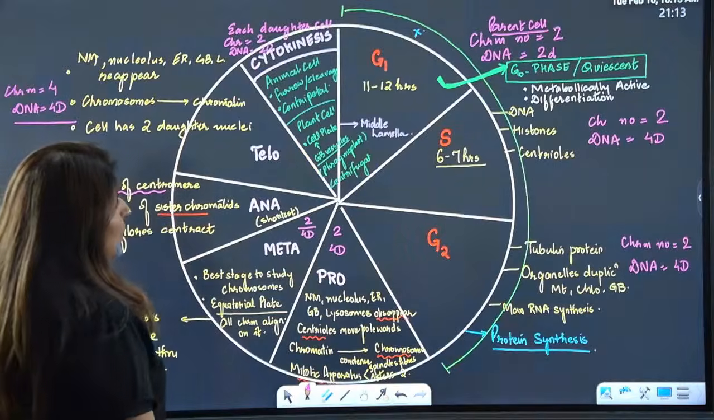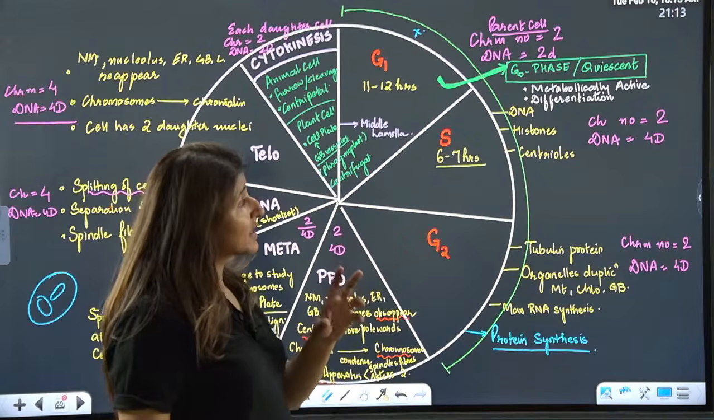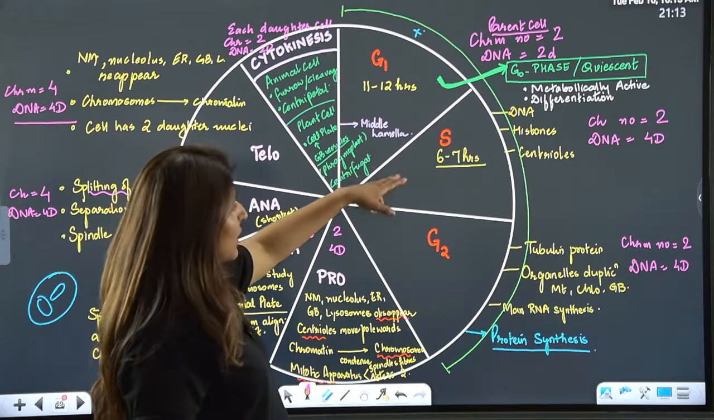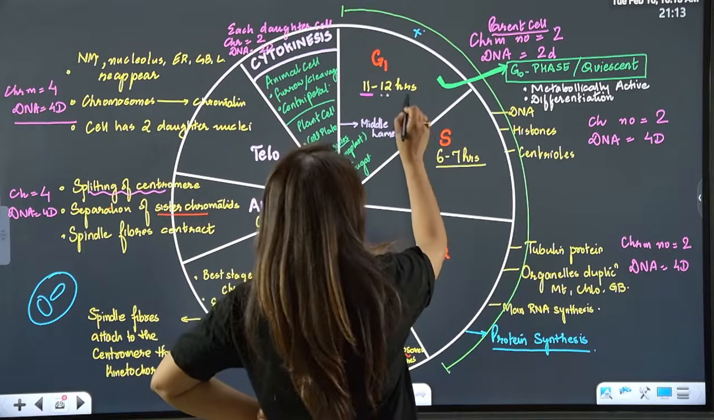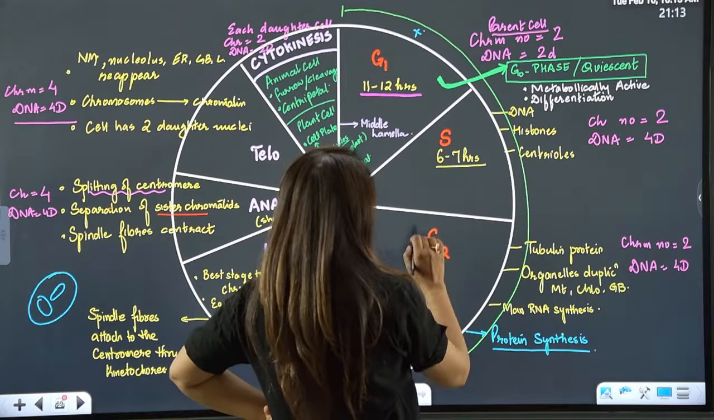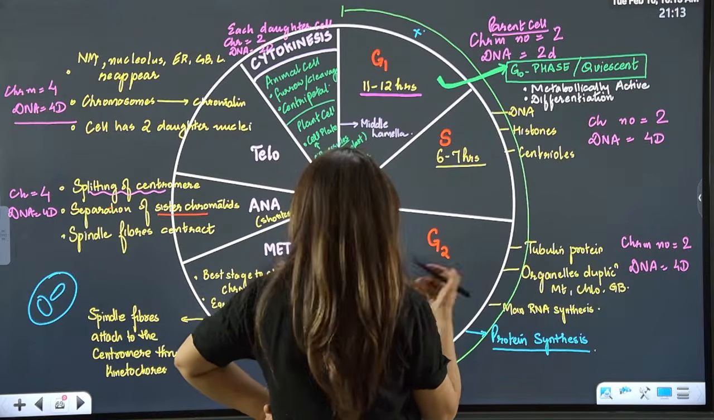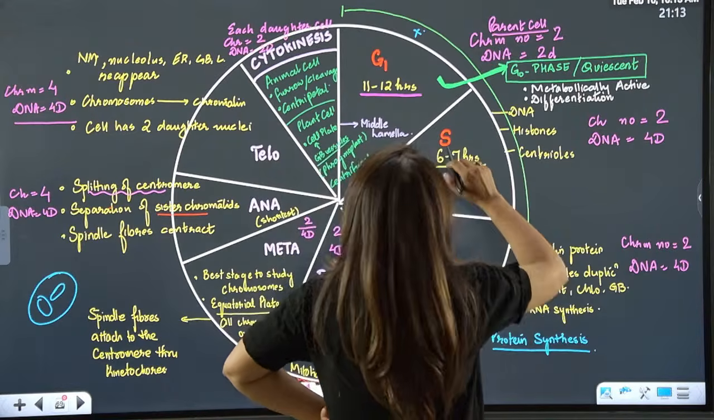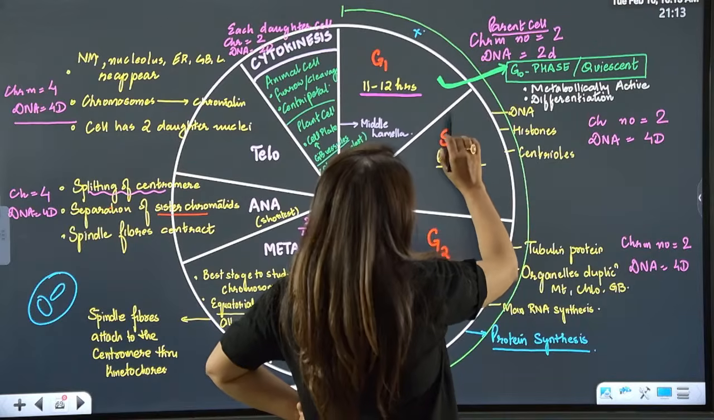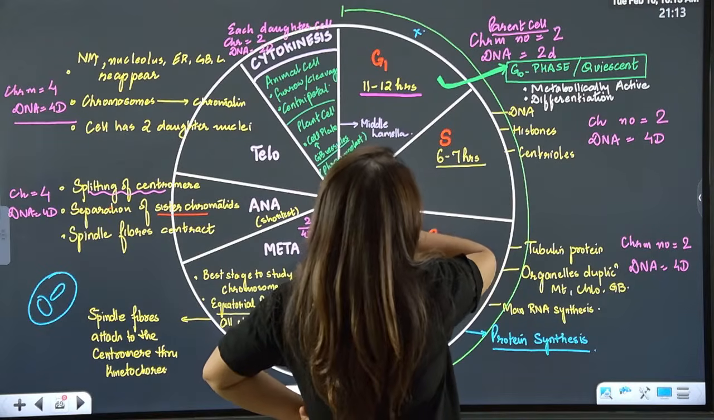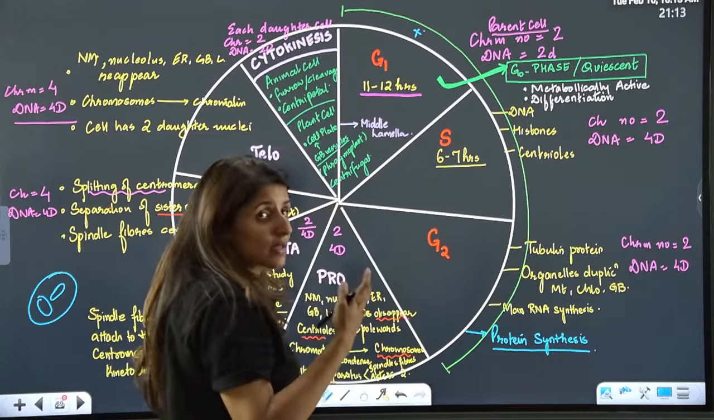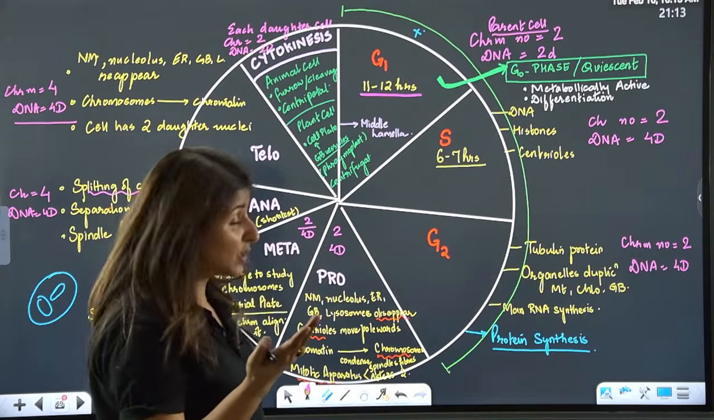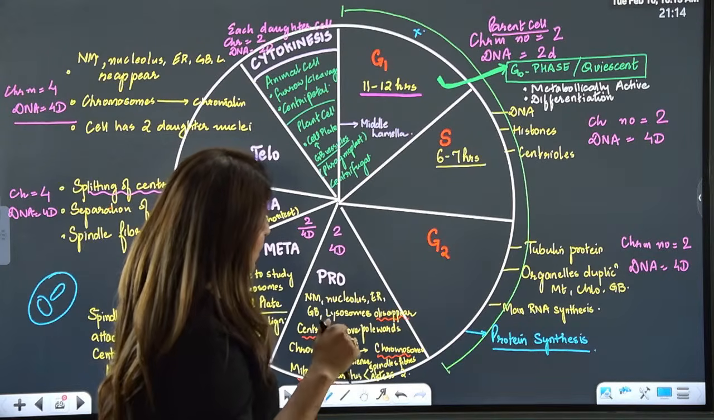Now see here, once again, what are the events which will take place during G1, S, and G2? G1 goes for 11 to 12 hours, S for 6 to 7, and G2 for even less. Now, in the G1 phase, the cell is growing, and there is multiplication of the cytoplasm and all those things.